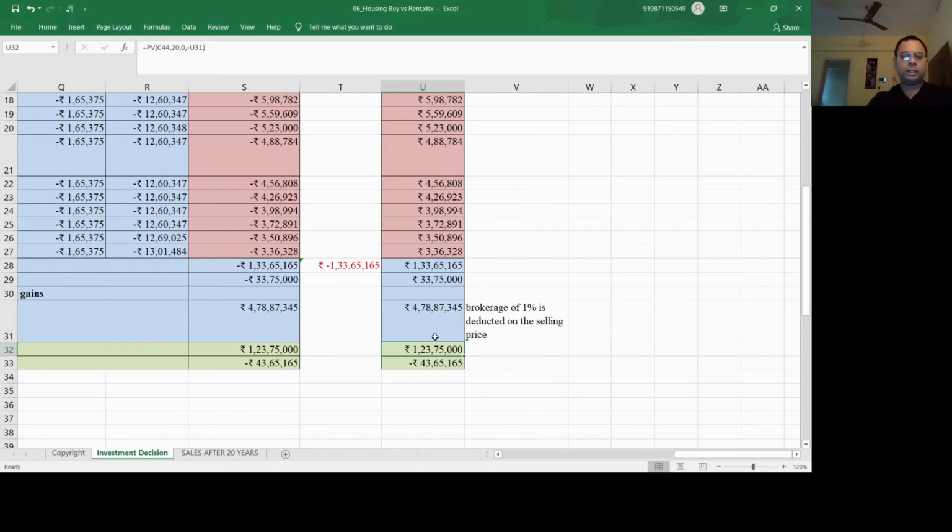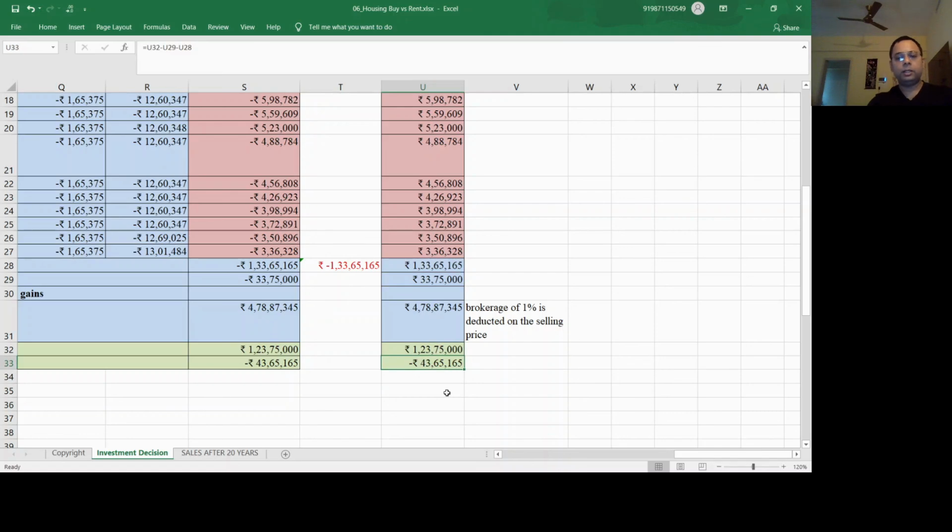So this is the present value if you sell the house after 20 years, and for acquiring this house in terms of EMI we need to pay this much. These are the two things. So what is the difference between these two? This is what we need to have today, the present value of the future cash flows, and this is the present value of the house if we sell it after 20 years. So U32 is the present value of the house minus these two values. So this is what is coming out.